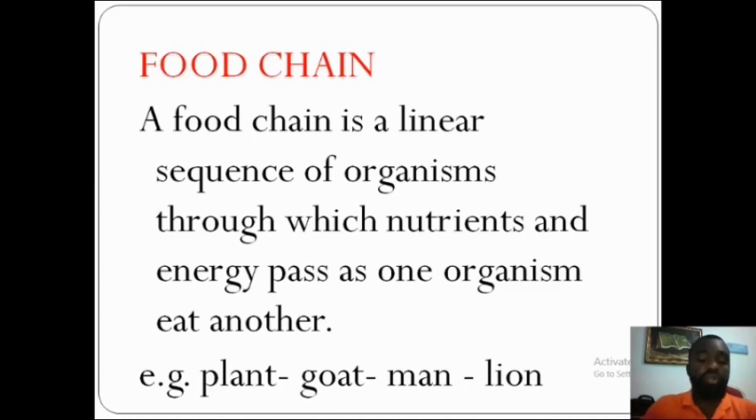Now the goats get their nutrients by feeding on the plant. And when it feeds on the plant, it gets its energy. Now, the goat here is the primary consumer. Is the what? Primary consumer, which is referred to as herbivores. Herbivores are animals that feed on plants. Herbivores are animals that do what? Feed on plants. So goat here is the primary consumer.